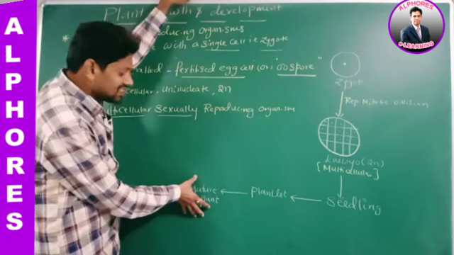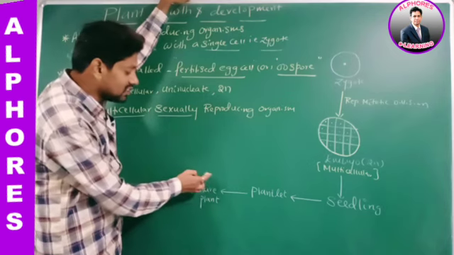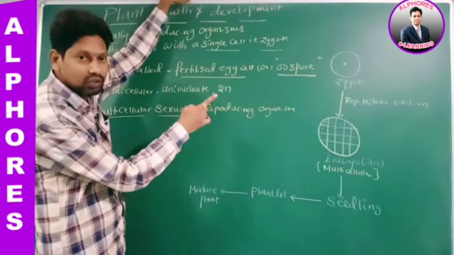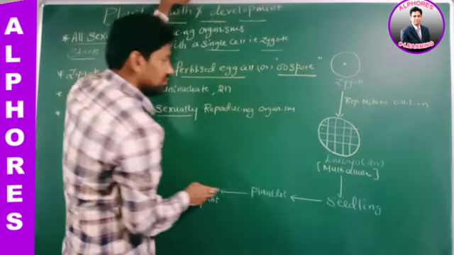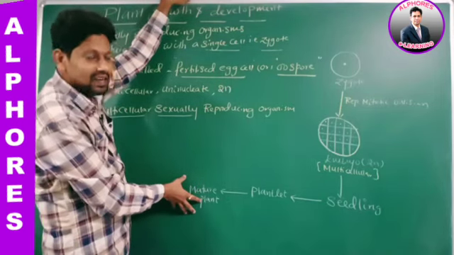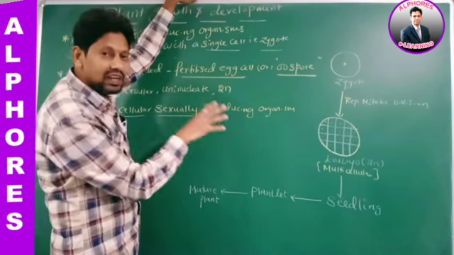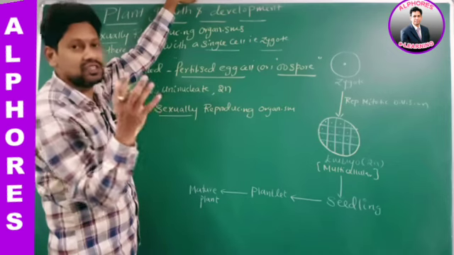But did all these cells come after the formation of zygote or before? After the formation of zygote. Yes or no? Therefore, all cells in a multicellular sexually reproducing organism came after the zygote. Therefore, they are descendants of the zygote.